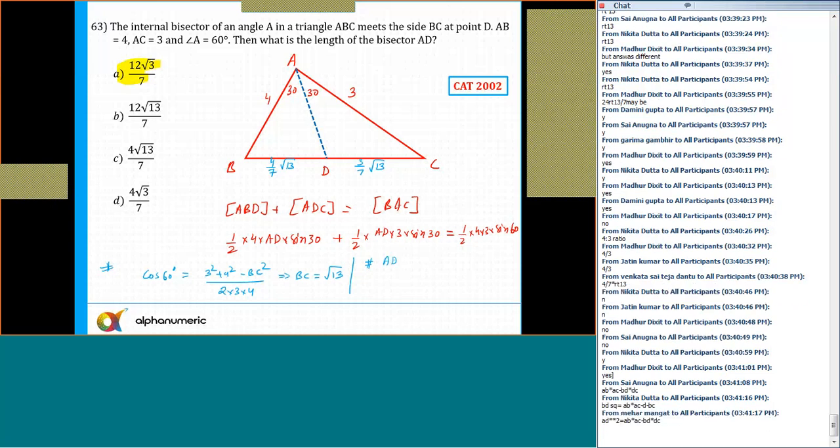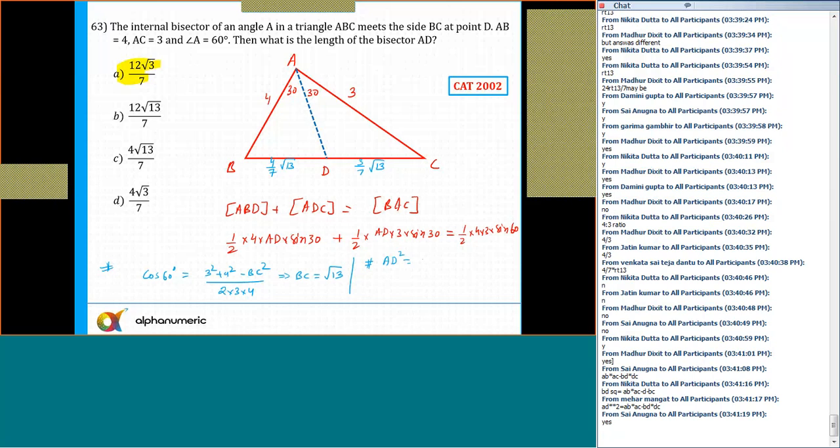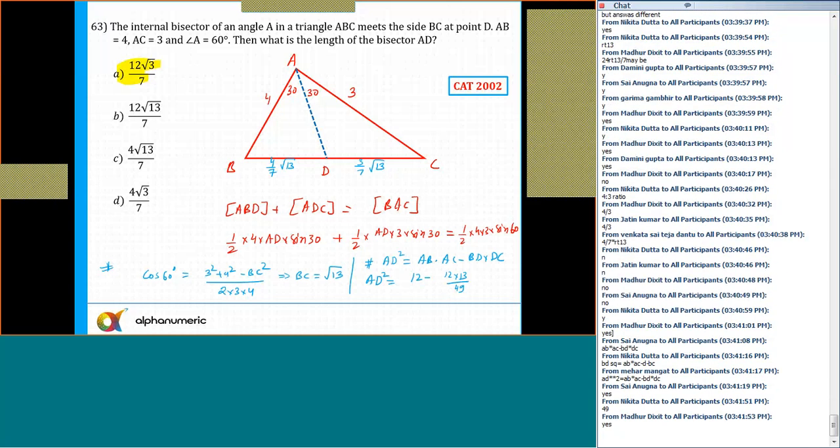Are you sure? So I'll say AD square is equal to AB into AC minus BD into DC. So just do that. What is AD square? AD square is equal to AB into AC, which is 4 into 3, 12, minus BD into DC. That will be 12 by 49 into root 13 into root 13. So that is 12 into 13 by 49. Yes or no?